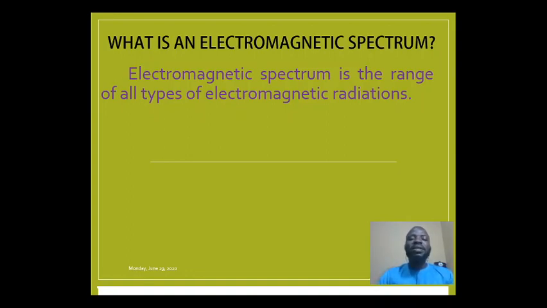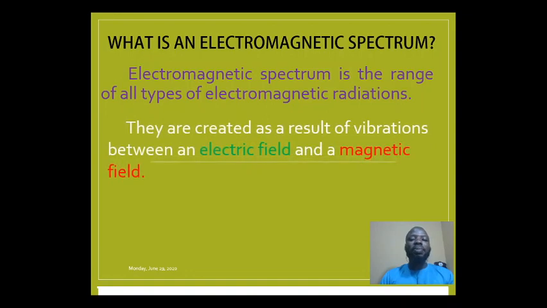However, what is the source of electromagnetic spectrum, or the source of electromagnetic radiation? From the name, we have electro, then magnetic. The term electro is derived from the word electric field, while the term magnetic is coined from the name magnet. That shows that electromagnetic radiation is nothing other than the combination of an electric field and a magnetic field.